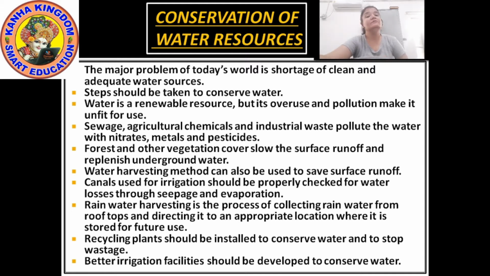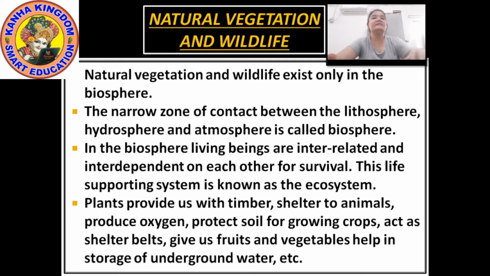Okay, so here we have seen about water and how we can conserve water. Now let's talk about natural vegetation and wildlife. Natural vegetation and wildlife exist only in the biosphere. The zone between the lithosphere, hydrosphere and atmosphere is what we call the biosphere. We have learned about all the layers of the earth.